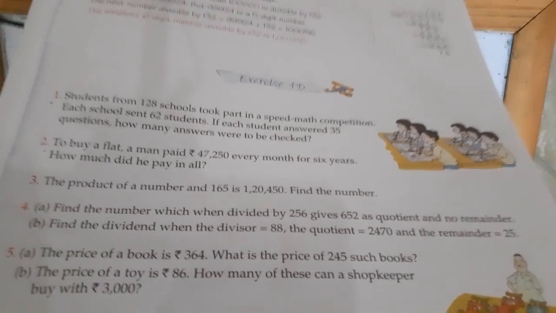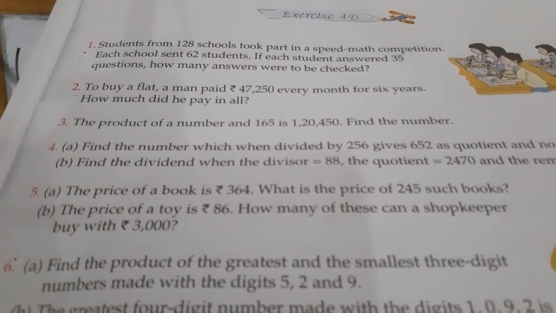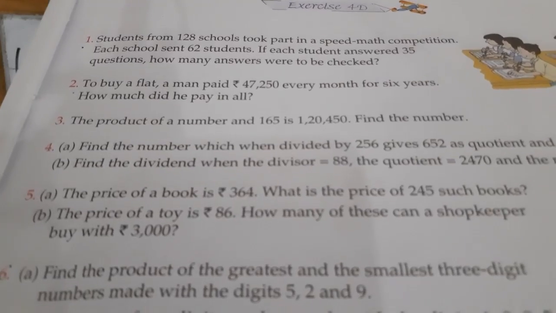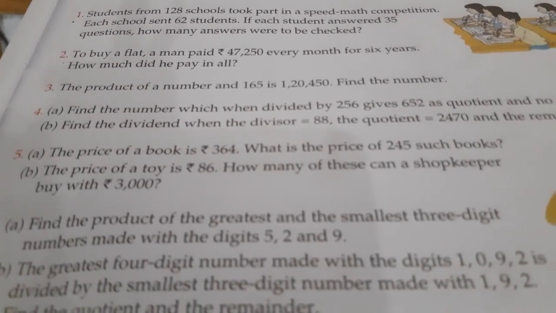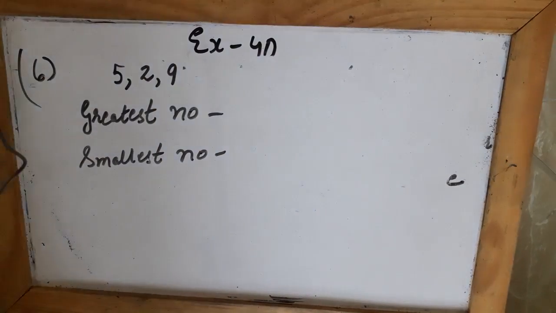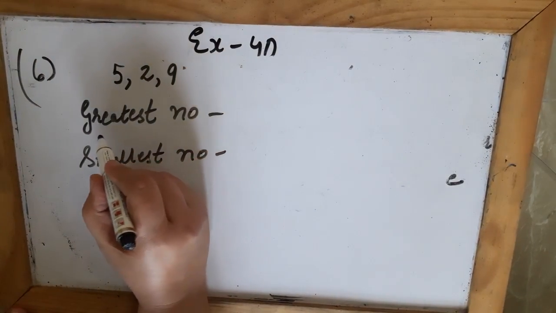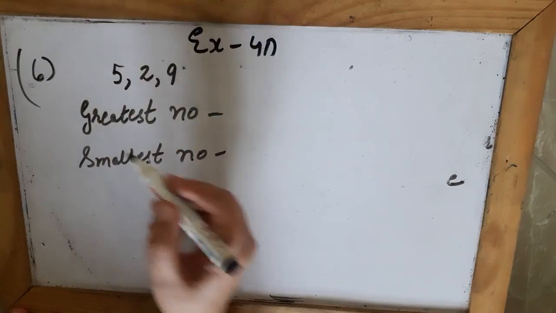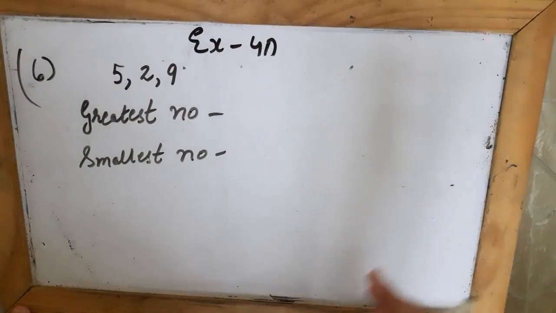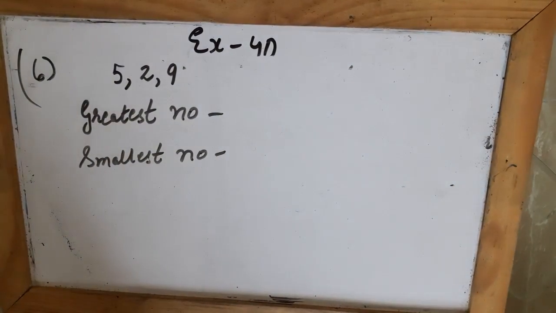Now in the sixth question they are asking you, find the product of the greatest and the smallest three-digit numbers made with the digits 5 to 9. So they have given you the digits, and they are asking you to find the product. I told you what is product. Product is when we multiply two numbers, the answer that we get, that is product.